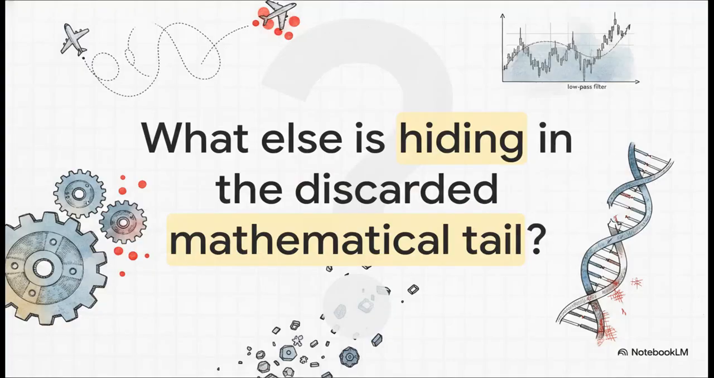Knowing that modern industry applies this blind spot to almost everything completely shifts how we view the algorithms running our world. Whether it's the route your next flight takes, the way your retirement investments are managed, or how cutting-edge medical treatments are modeled, this low-pass filter is likely right there, smoothing over the critical details. It leaves us with a profound question to consider today. What other critical anomalies are currently hiding in the discarded mathematical tail of our most trusted systems?